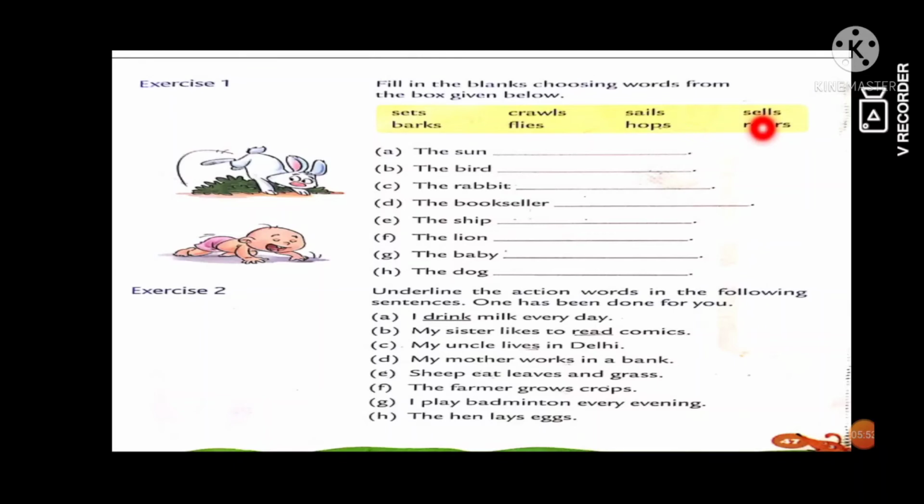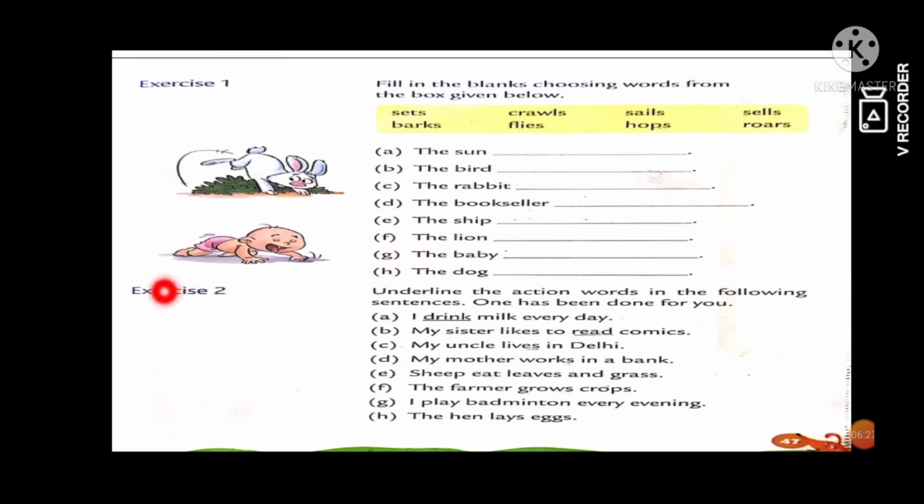Bookseller sells. Next, the sheep. The sheep sails. F, the lion. The lion roars. The baby. The baby crawls. And H, the dog barks. Right? So these are the action words.